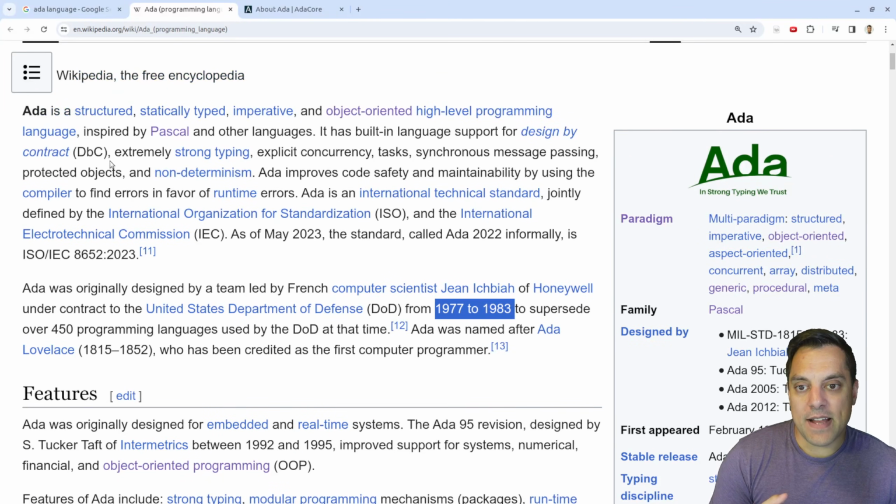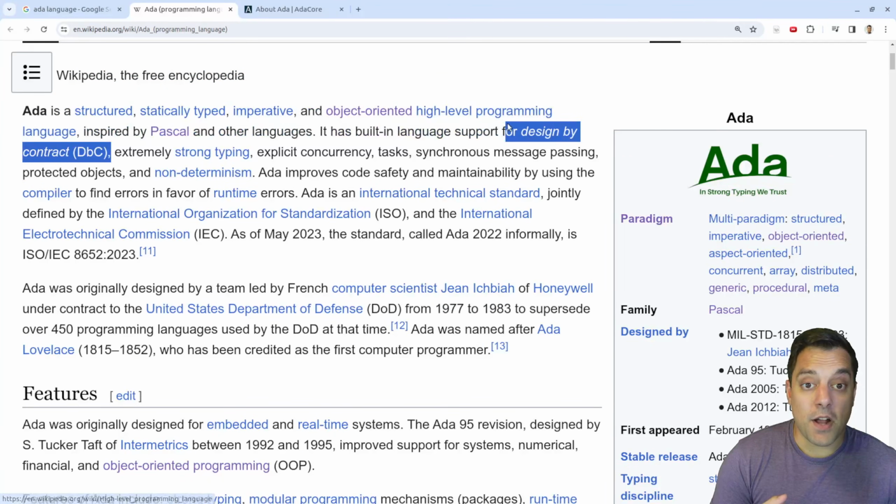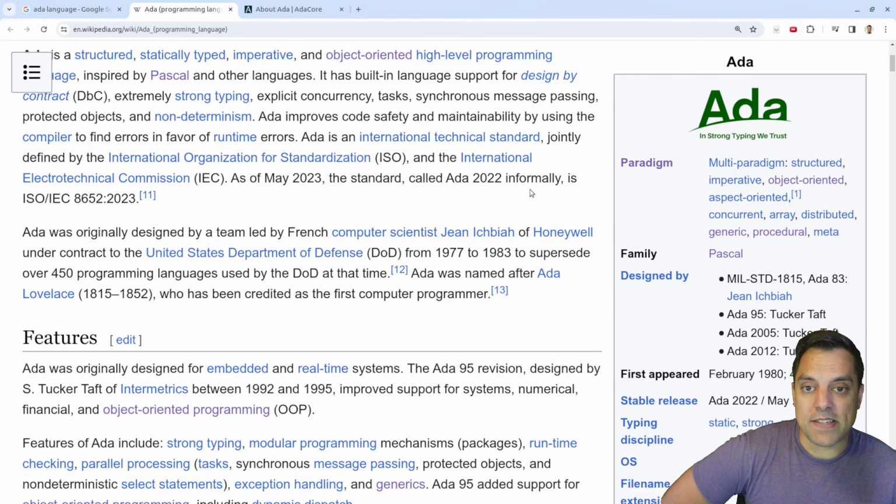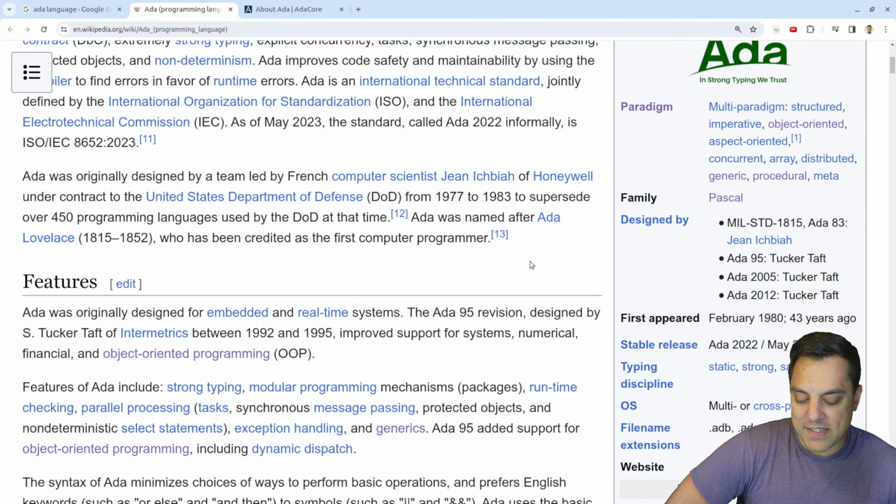So, it sounds like if it has some of these features like design by contract, for instance, we'll see how far they take it, or all these different models of concurrency, that might have made the language very big and intimidating at the time. So we'll see where it actually stands today.